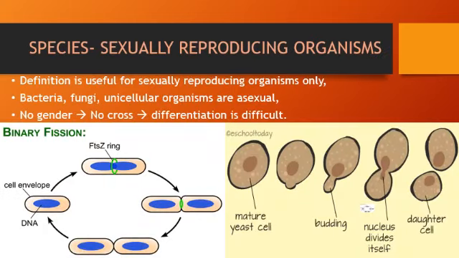Biologists also defined species as sexually reproducing organisms. Sexually reproducing organisms are those which have male and female genders. But there is no gender in case of bacteria, fungi, and other unicellular organisms. They all reproduce asexually. In bacterial reproduction, a bacterial cell divides into two, and in fungi, an outgrowth appears which becomes the whole organism when it matures.